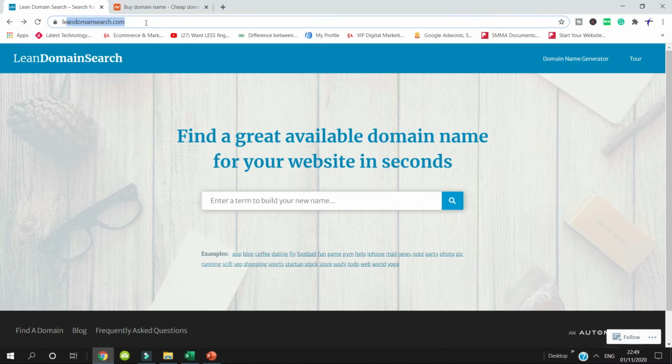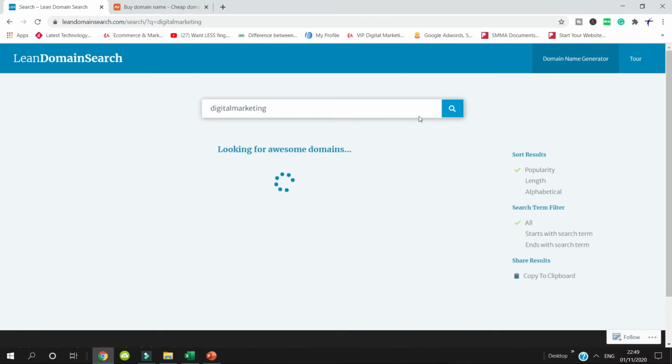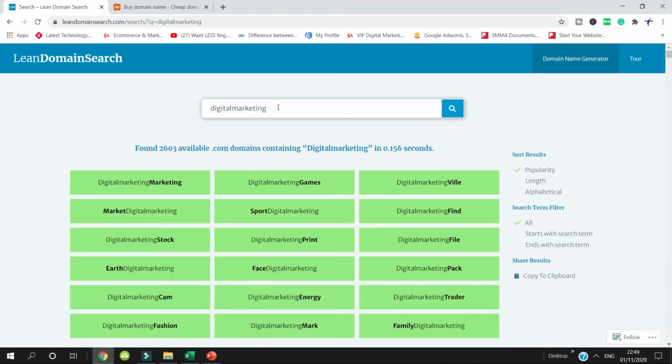So here is leandomainsearch.com. Now I am going to guide you on how you can find your name and get it registered over here. You can find the name and you can register as well, and it will redirect you to another website, but first I'll teach you how to find the domain name. Suppose I want a domain name with digital marketing. We want to select this digital marketing name for our domain, and start a blog or a website with the name of digital marketing. So we have to select from different names.